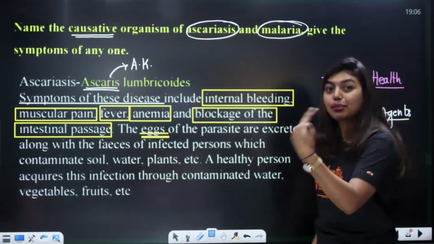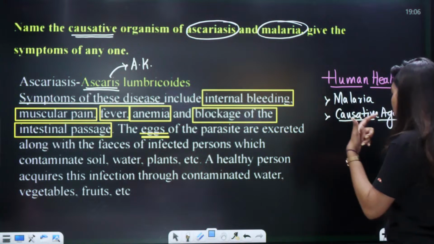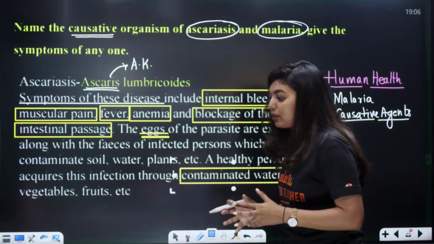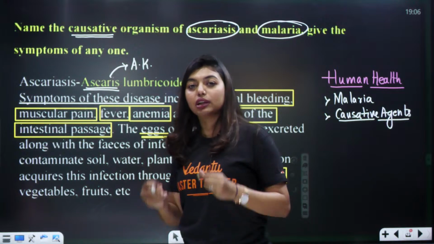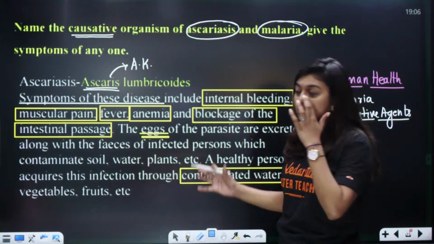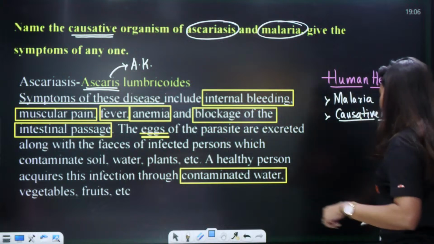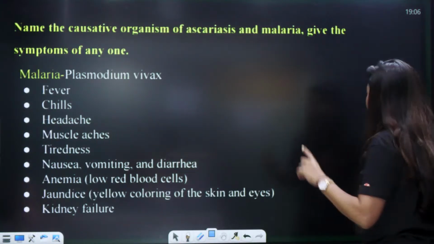Understood how the contamination is happening? So always wash your vegetables and fruits many times. Put them in water, add some salt, add some turmeric and leave them for a few minutes, okay, because we do not know in which water they were cultivated. Understood? Done. Next one, malaria.